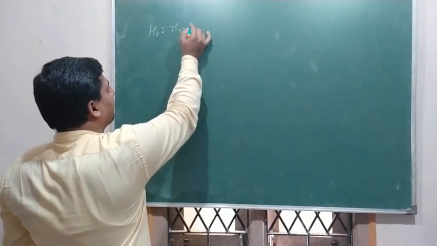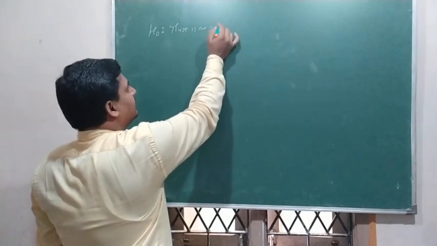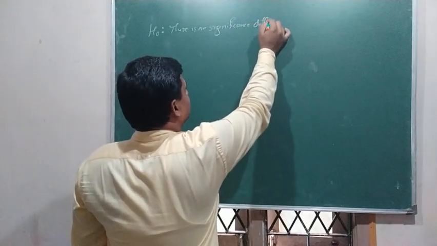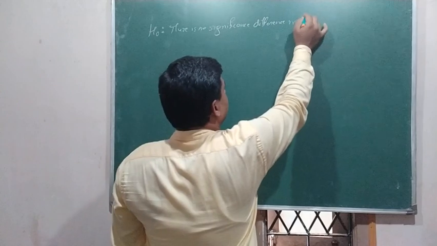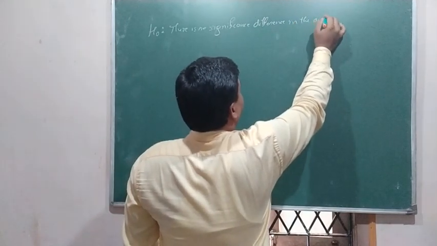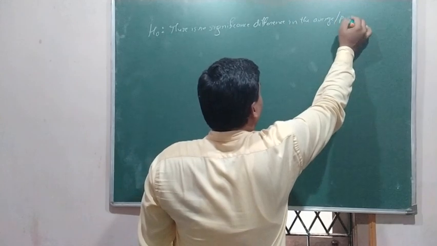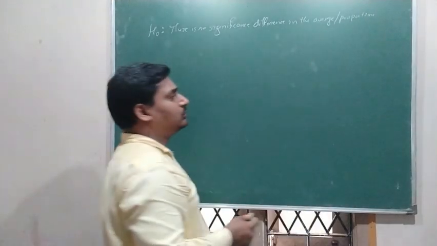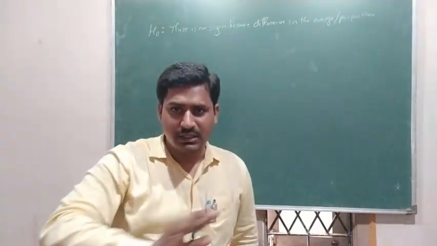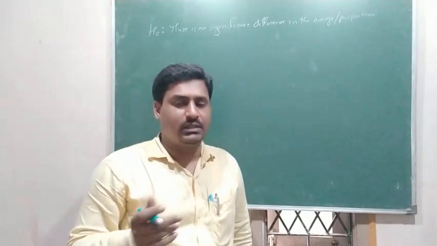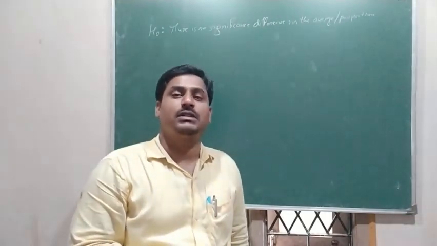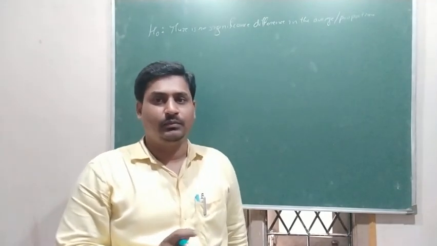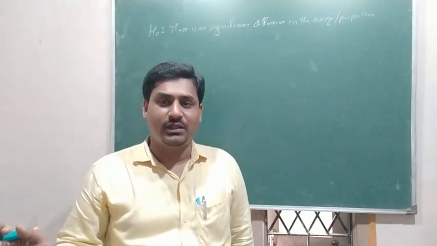So here also, null hypothesis H0: there is no significant difference in the average or passing proportion, so we assume it is equal. If a question is asked, is there any significant difference, then the alternative hypothesis will be there is a significant difference.